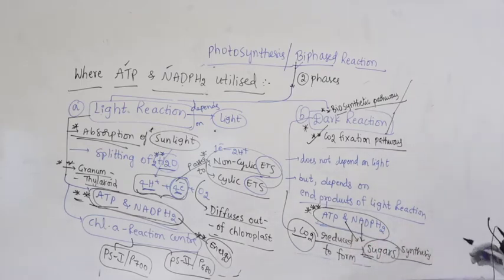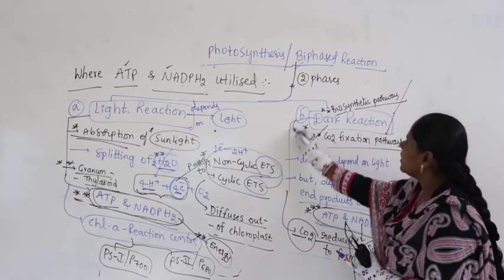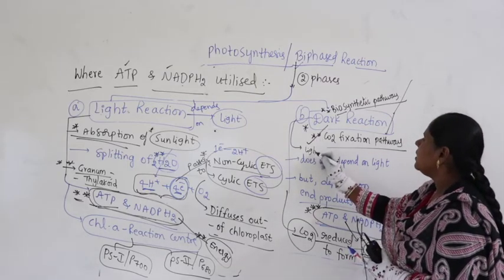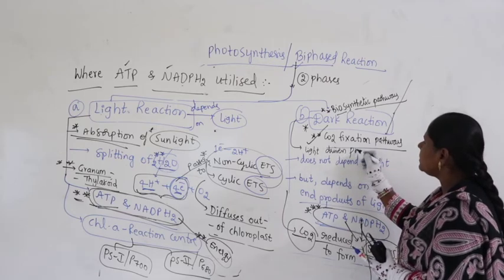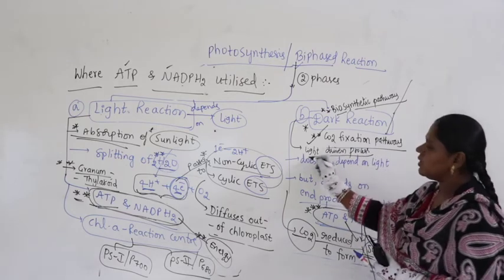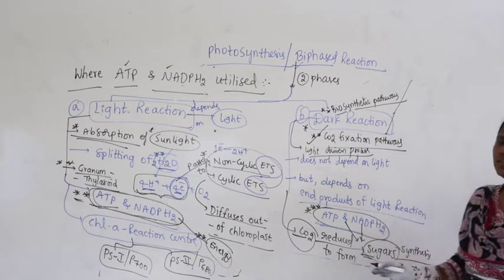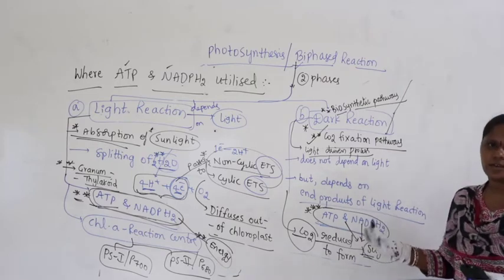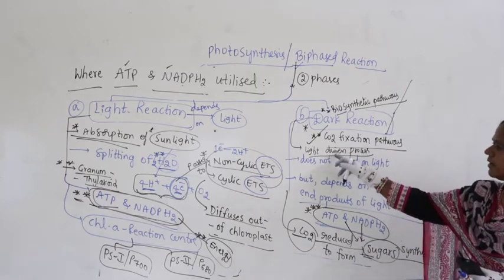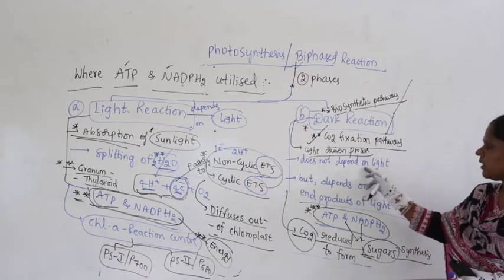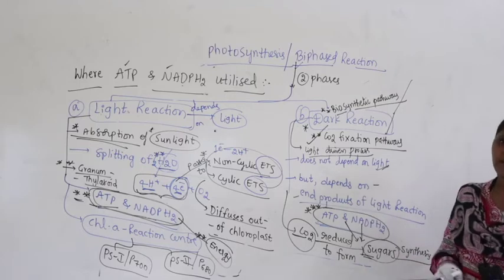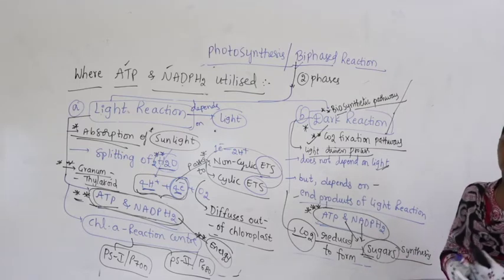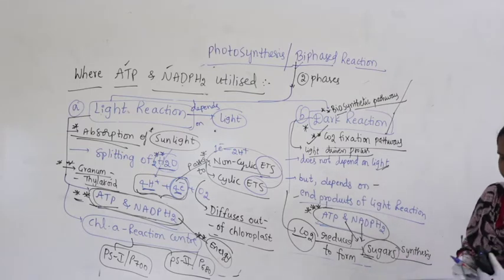Then it is a light driven process. Dark reaction is a light driven process, meaning it happens after the light reaction. If there is no light reaction, it cannot continue with the dark reaction. It depends on light reaction but does not depend on light. It depends upon the end products of light reaction.